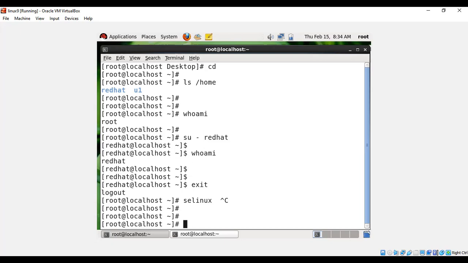But if you come to the Linux system, you can access all the files and directories according to your requirement. Maybe I feel that one of the concepts should not work like this, it should work in a different way. In that sense I can go to that configuration file and modify it, making certain changes.